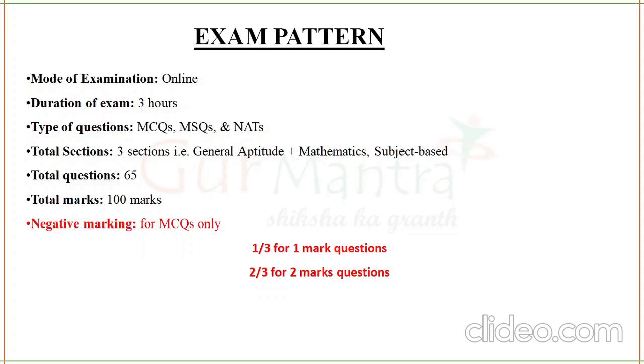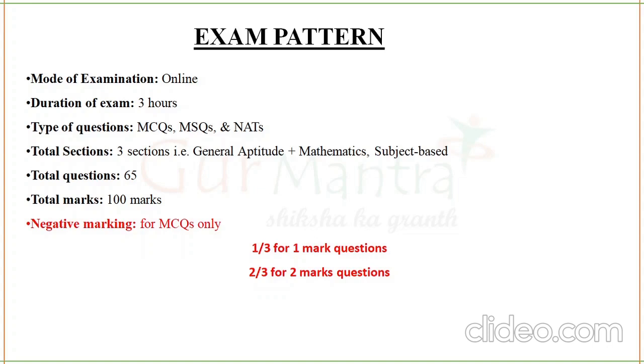MSQ is multiple select questions. You can select more than one option which is correct. And NAT is numerical answer type. No options will be given for this. You'll have to work out the answer and you'll have to write the answer in the space given.